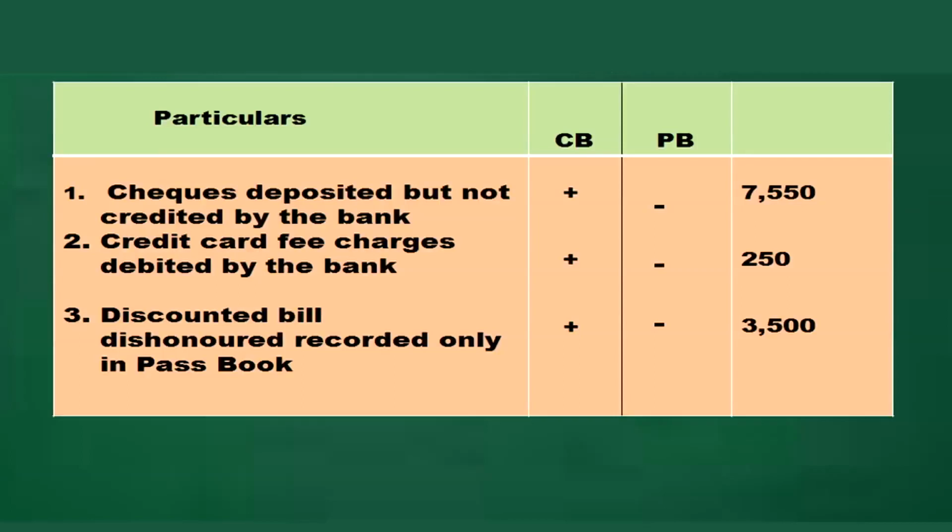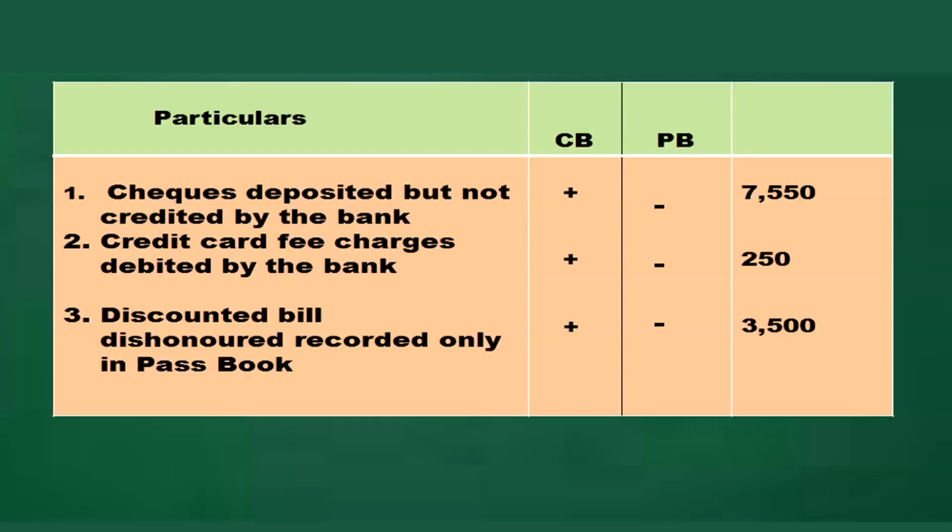Here is a rough sheet with particulars and cash book and passbook columns. Check deposited. When a check is deposited, the cash book will show an increase, so I have written a plus sign. In the passbook they have not recorded it, so minus and amount 7,550. Credit card fee charges debited by the bank. The bank has debited or deducted that amount, so in the passbook minus sign and in the cash book plus sign, 250 amount.